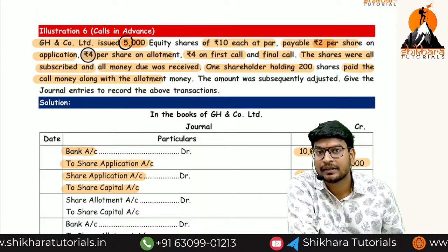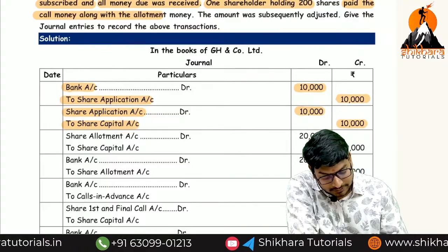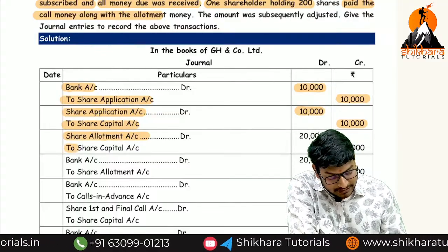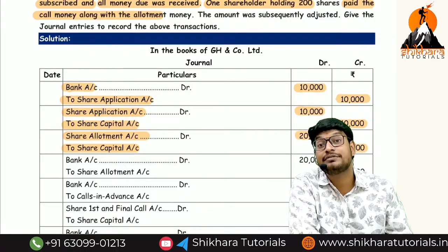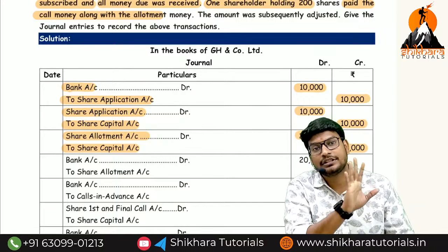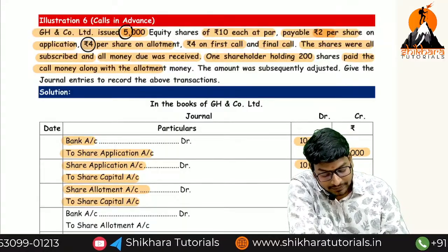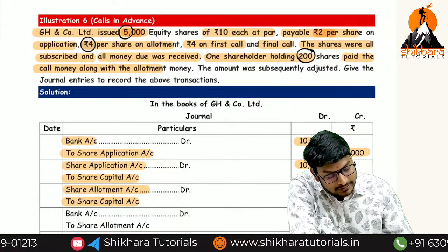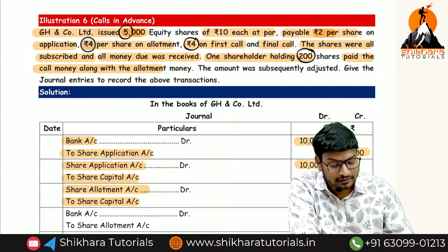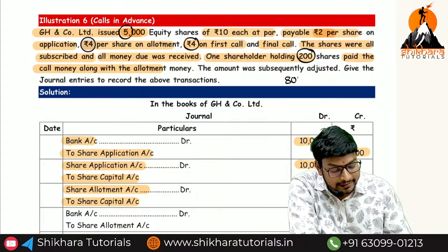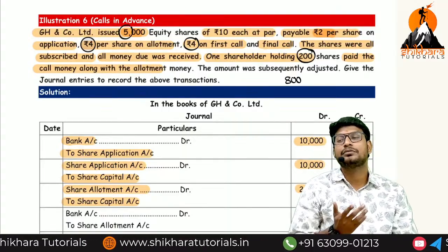What is the entry? Share allotment account debited to share capital account, 20,000 and 20,000. And then how much have we received? We have to receive only 20,000, but unfortunately one shareholder has given the excess amount. So how much? 200 into what is the first and final call amount? 4 rupees. How much extra have we got? 800 rupees. That means 20,000 plus 800, that is equal to 20,800.